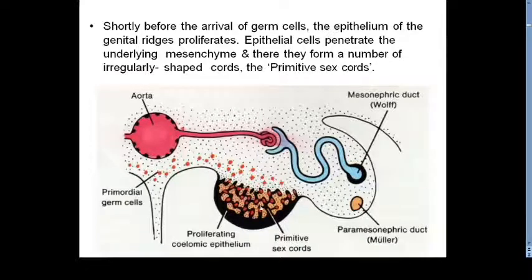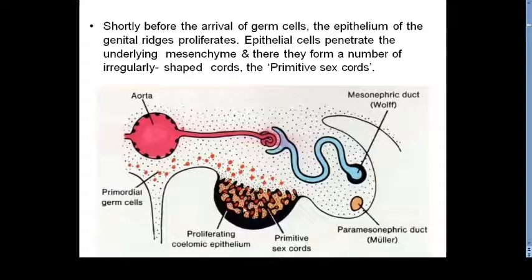At this stage, around the end of the 6th week, if we see the gonad, it is composed of two parts. The outer part is given the name cortex, whereas the inner part is given the name medulla. Here it is difficult to say whether it is testis or ovary. That's why this stage is given the name indifferent stage of the gonad. Clear? It is given the name indifferent stage of the gonad.